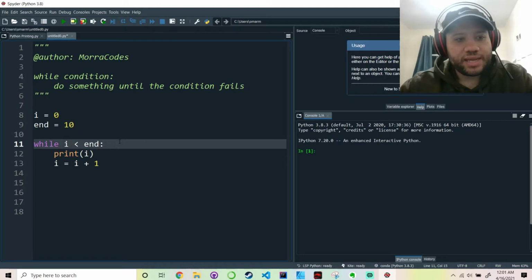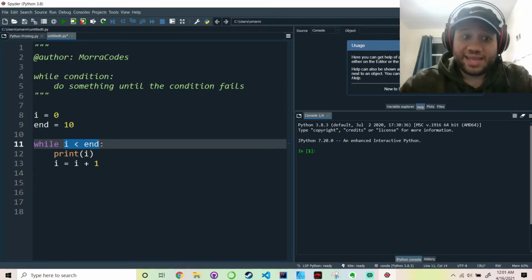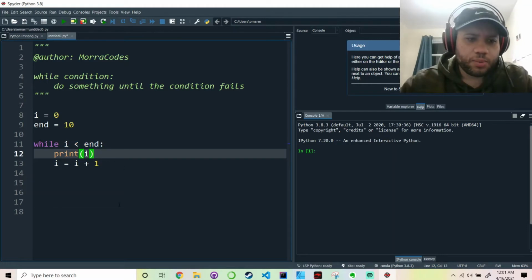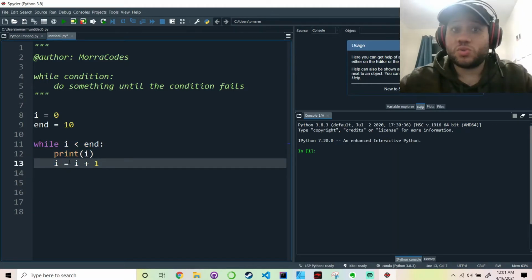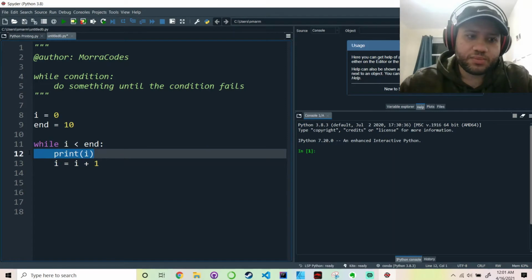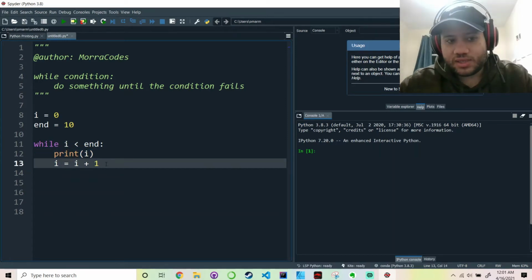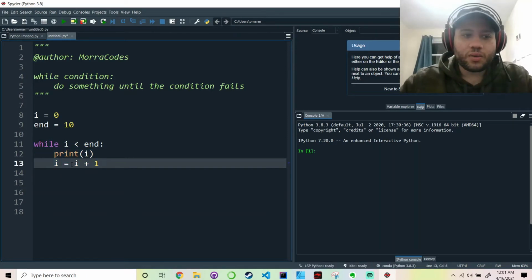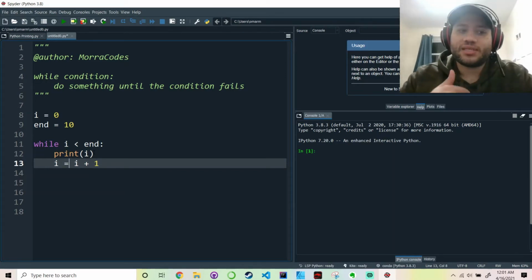So here what happens is that you put the condition, which is I is smaller than end, and then you do a couple of actions here. I chose to only do 2 in this case. One of them is to print, and the next one is to update I, okay? So take a moment and think, how many times is this while loop going to run?